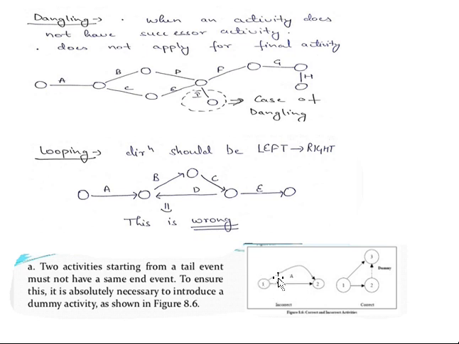Either two activities can emerge from a particular node, or two activities can meet at a particular node. That is possible. Either a burst or a merge activity is possible, but both at a time is not possible. That means two activities emerging at a node while those same two activities meet at a common node is not possible. So this should be avoided by all the people constructing the network diagram, only this particular portion.